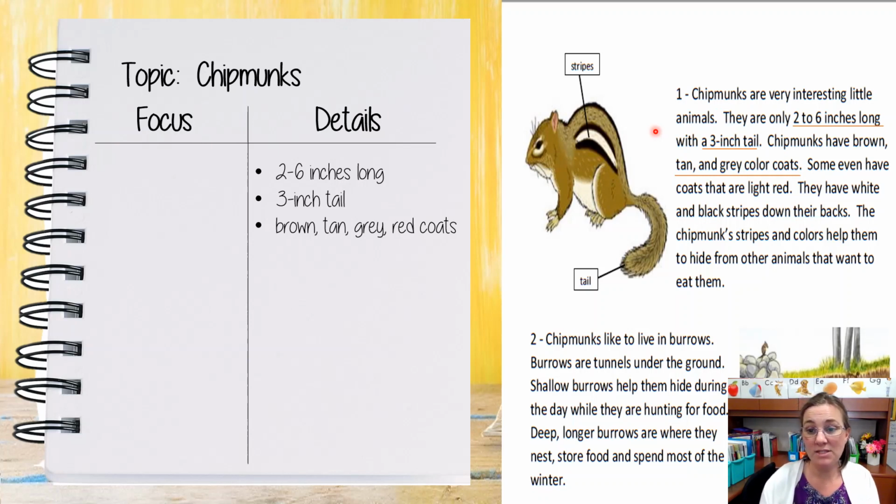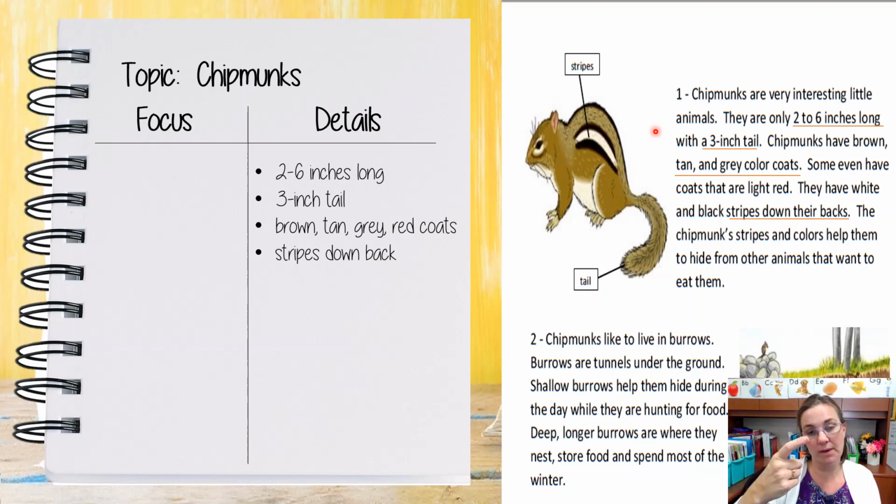They have white and black stripes down their back. The chipmunk stripes and colors help them to hide from other animals that want to eat them. And the big idea, or the key important detail in that part, was that they have stripes down their back. The stripes help them to hide and blend in, but the important thing is that they have the stripes down their back.